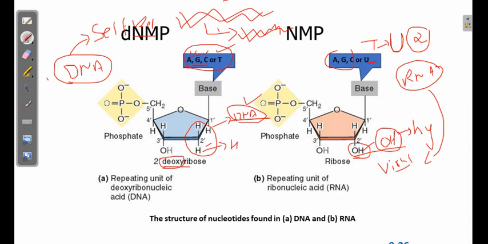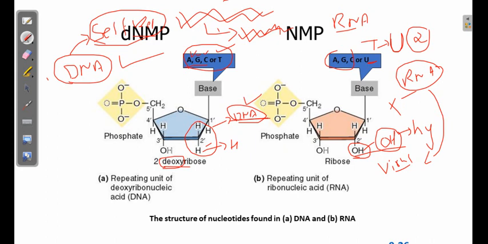Generally, in a eukaryotic cell, RNA cannot replicate itself. But when RNA acts as a genetic material in some of the viruses, these viruses contain some enzyme, some mechanism by which they can also replicate the RNA molecule. So self-replication is not a unique feature of DNA only. RNA can also replicate itself, but mostly in a eukaryotic cell they don't. Whenever RNA acts as a genetic material, it also has this ability to replicate itself on its own.